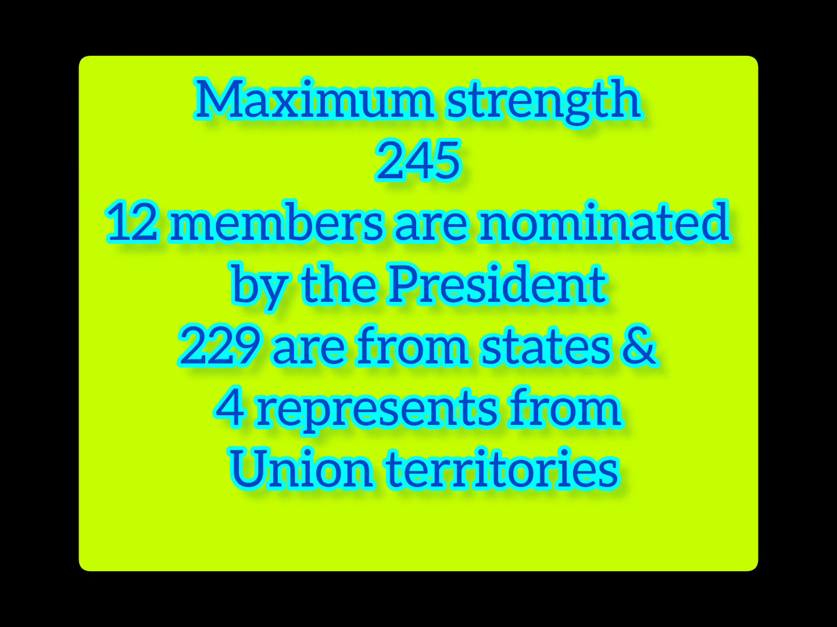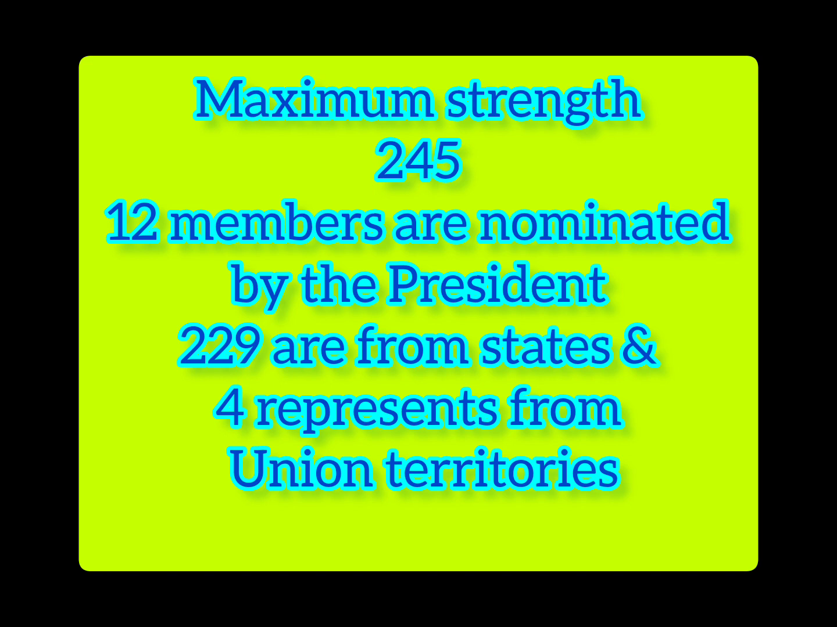Now going to the next part, that is maximum strength or maximum member of the Rajya Sabha. Do you know, learner, what is the maximum number of members of Rajya Sabha? The maximum strength of Rajya Sabha is 250. Out of 250, 12 members are nominated by the president and 238 are representatives of states and union territories.